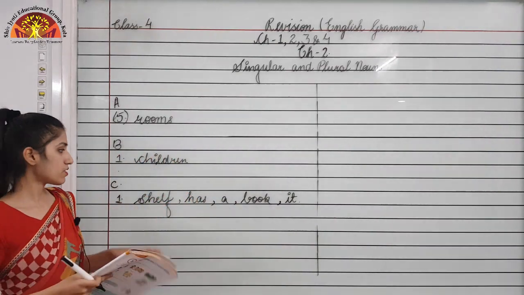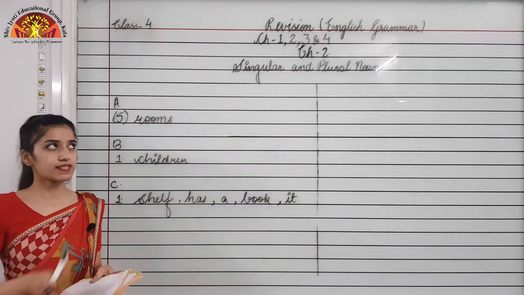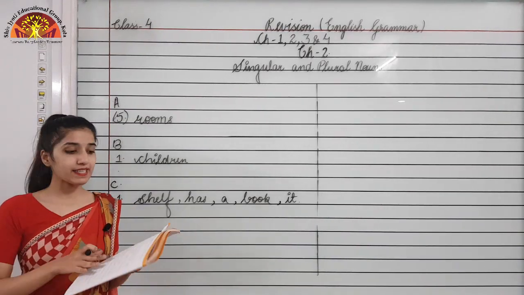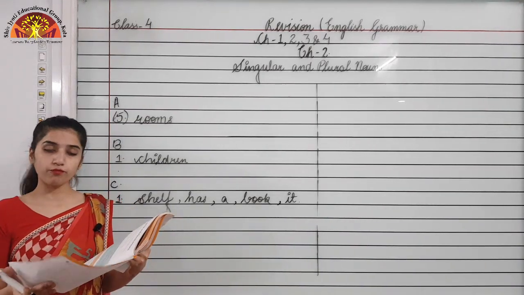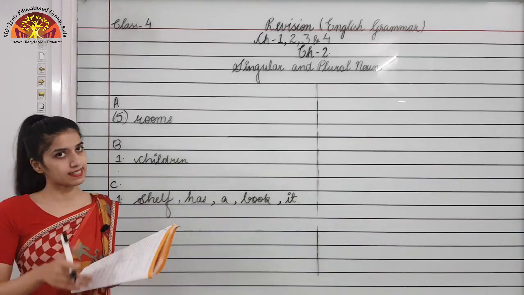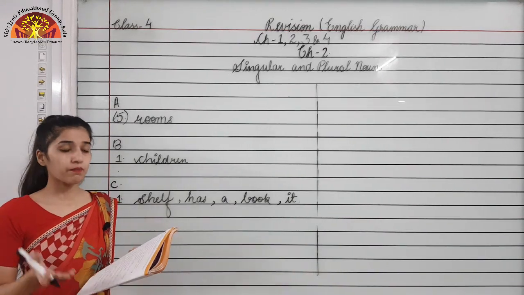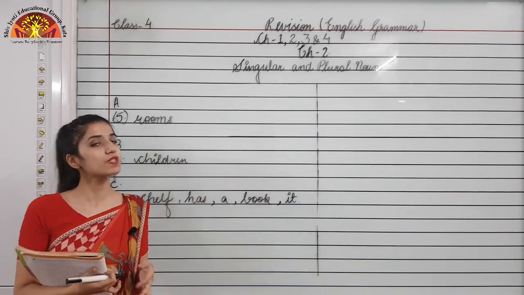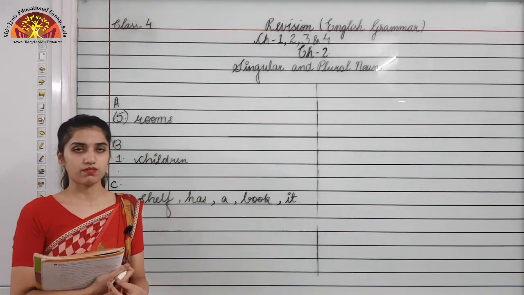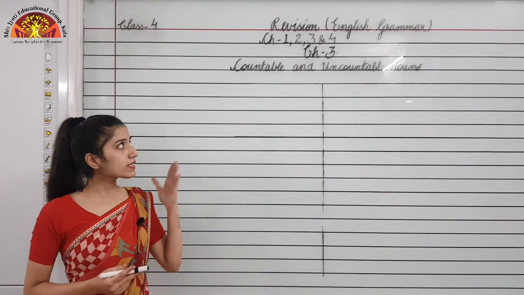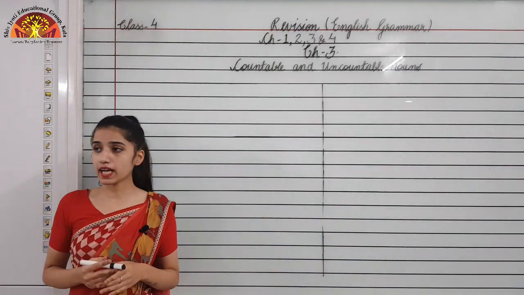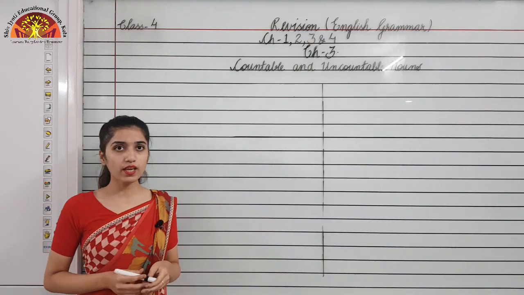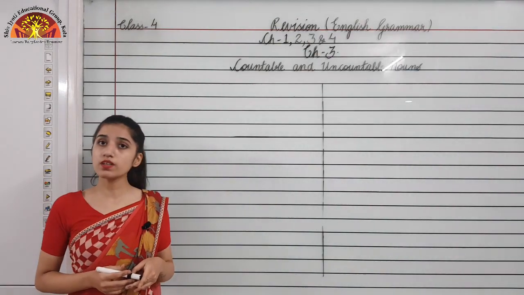So this is the exercise of chapter 2, that is singular and plural nouns. Please refer to your book on page numbers 4, 5 and 6. You can find the exercises. Please revise them. Now we are moving to the revision of chapter number 3, that is countable and uncountable nouns. Now we will see what are countable and uncountable nouns. You can open your books to page number 7 for that.